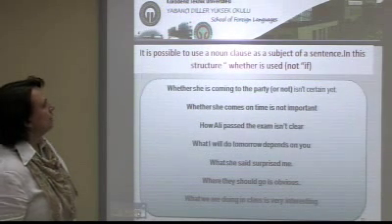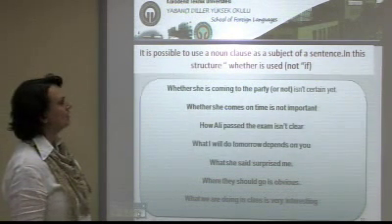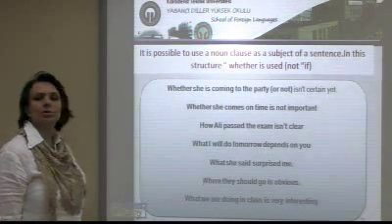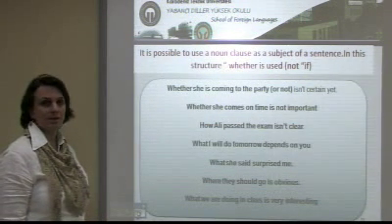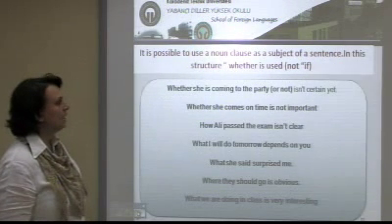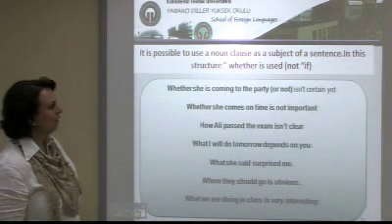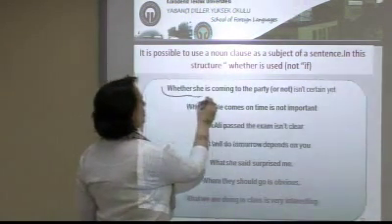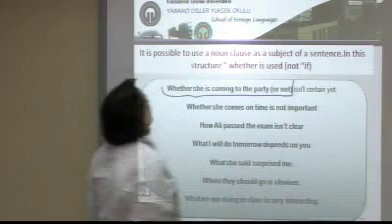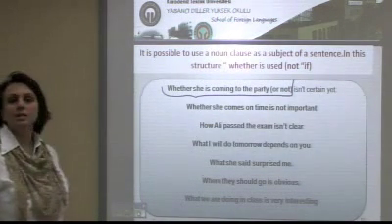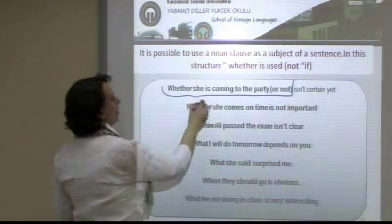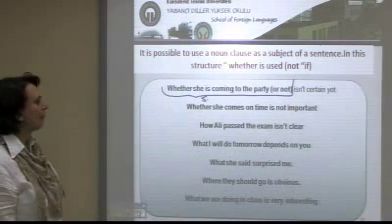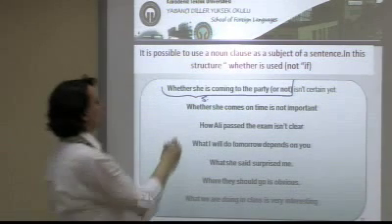It's possible to use a noun clause as the subject of a sentence. Previously, we said that noun clauses are objects of sentences. And now, here are some examples. Noun clauses can be the subject of some main clauses. Look. Whether she is coming to the party or not isn't certain yet. What about this part? This is the subject of the main sentence. Whether she comes on time is not important.